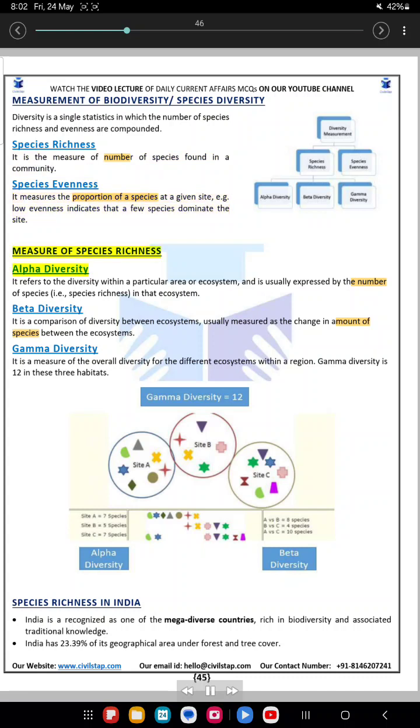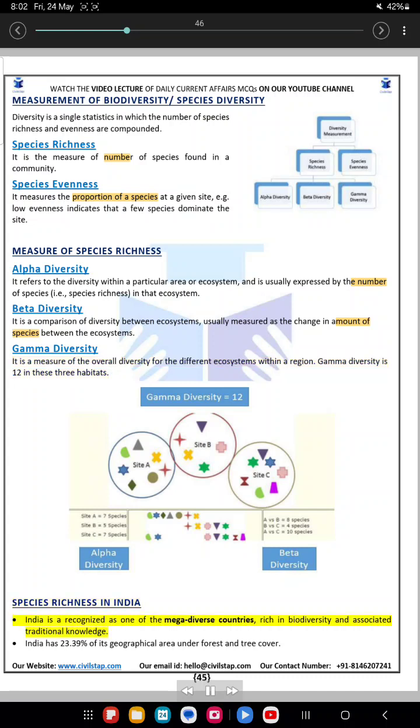Measure of species richness. Alpha diversity refers to the diversity within a particular area or ecosystem and is usually expressed by the number of species, i.e., species richness in that ecosystem. Beta diversity is a comparison of diversity between ecosystems, usually measured as the change in amount of species between the ecosystems. Gamma diversity is a measure of the overall diversity for the different ecosystems within a region. Gamma diversity is 12 in these three habitats.